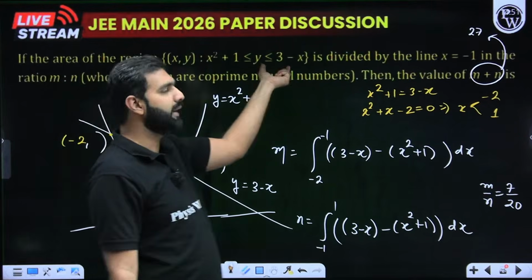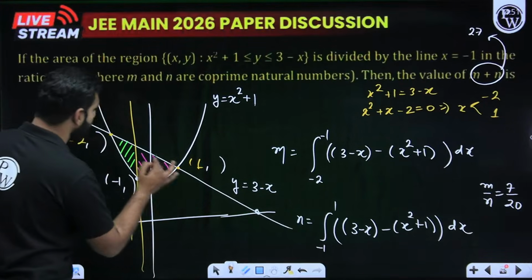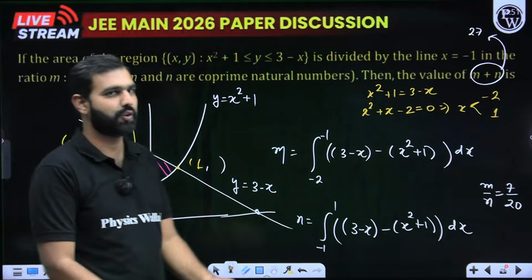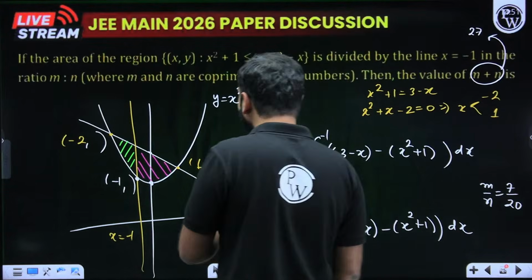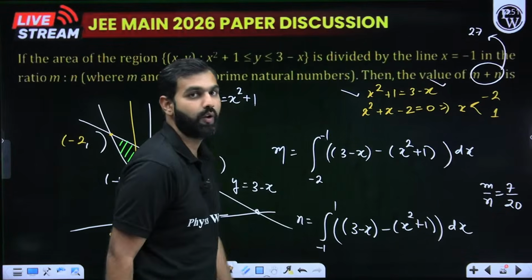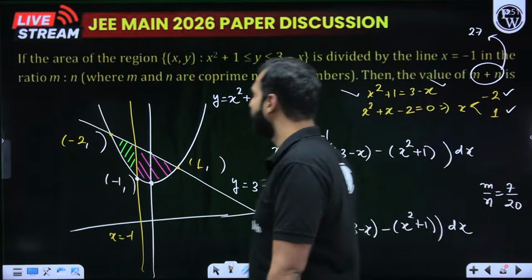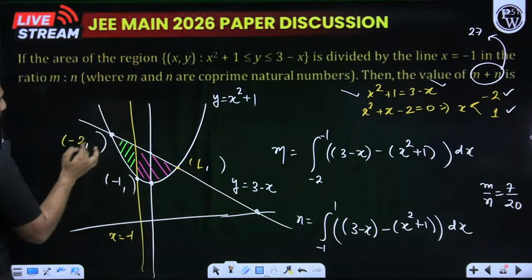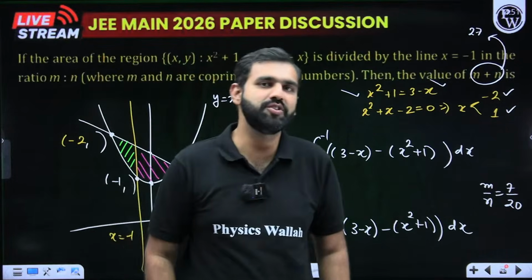The other is a straight line y equals 3 minus x. You can locate it, find the x-intercept and y-intercept, and draw this line y equals 3 minus x, which has a negative slope like this. Now with that, we can find the points of intersection. So x square plus 1 equals 3 minus x. When you solve, it becomes a quadratic and you get two values of x, which are minus 2 and 1. So this point of intersection is minus 2 comma something, and this point is 1 comma something. That y coordinate we are not interested in right now.